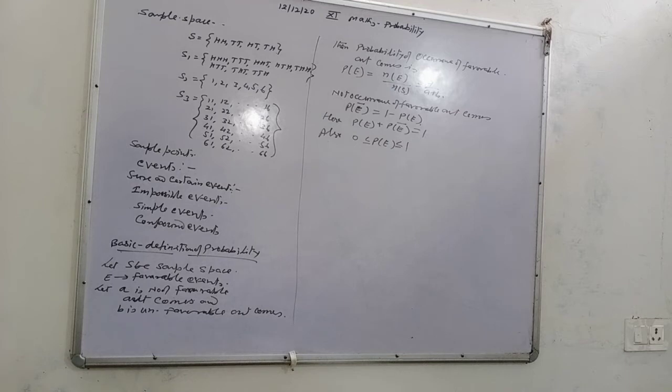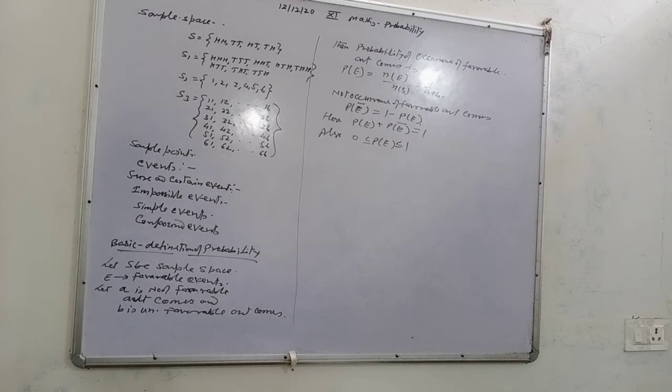For example, when an unbiased coin is tossed, there are two possible results, H and T. So the set of all possible outcomes or results in a random experiment is called sample space.